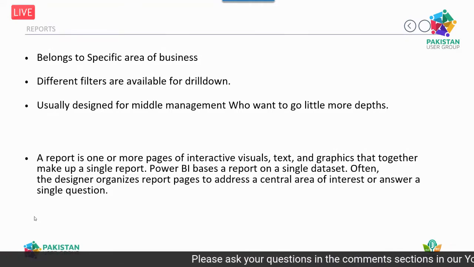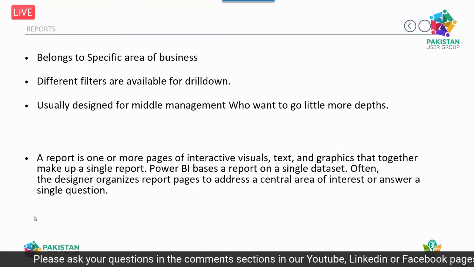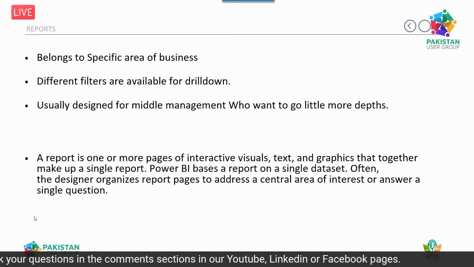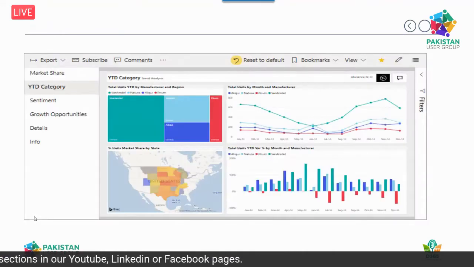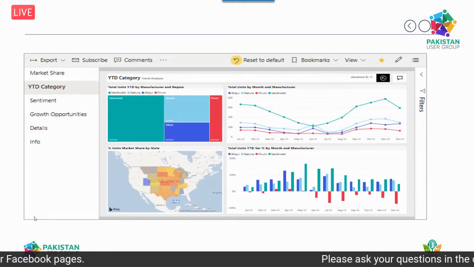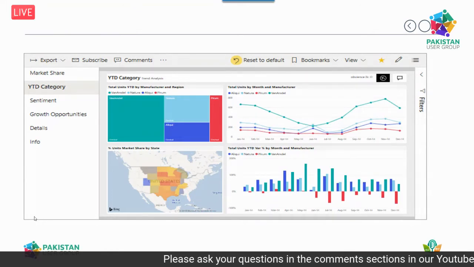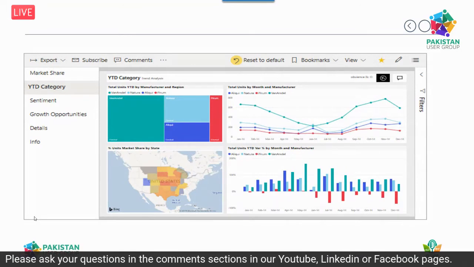So there is more than one page, and they have visuals, text, and graphics that create a single report. Here he wants to see different parameters and different filters, and on these filters the reports will change, and it will be on multiple screens.